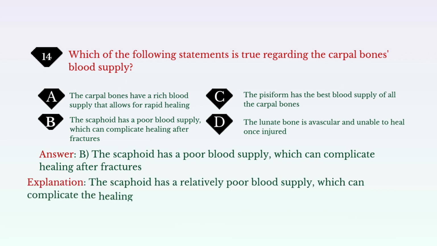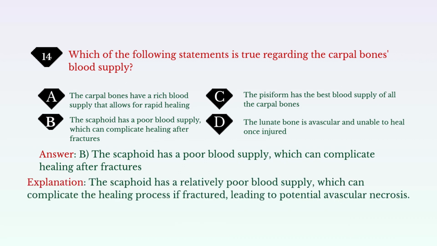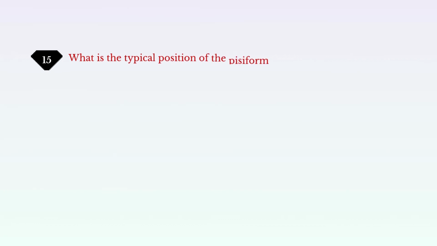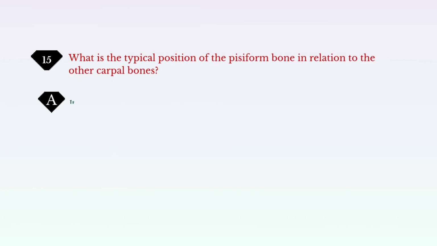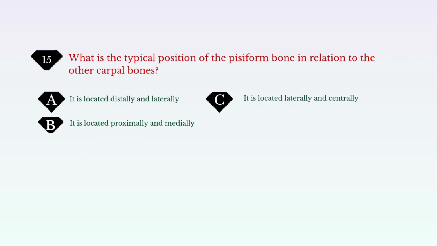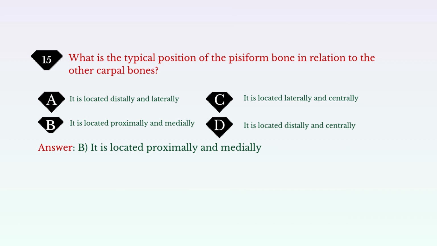Explanation: the scaphoid has a relatively poor blood supply, which can complicate the healing process if fractured, leading to potential avascular necrosis. What is the typical position of the pisiform bone in relation to the other carpal bones? A. It is located distally and laterally. B. It is located proximally and medially. C. It is located laterally and centrally. D. It is located distally and centrally. Answer: B. It is located proximally and medially.